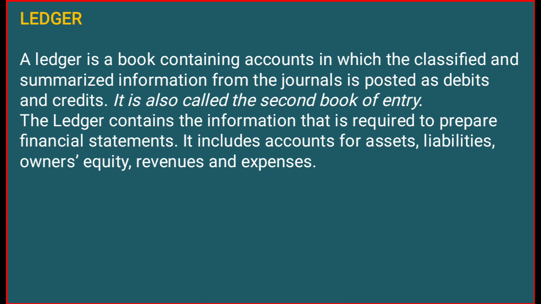Okay, so that's why the ledger is also called the second book of entry, because the first book, the primary book of recording, is the journal. After recording transactions into the journals, we need to record them into the ledgers. The ledger contains the information that is required to prepare financial statements. So on the basis of journals we prepare the ledger, and the ledger is the base by which we prepare our financial statements or final statements.